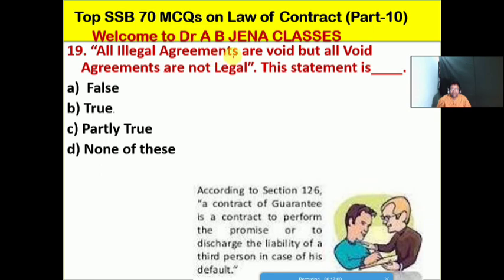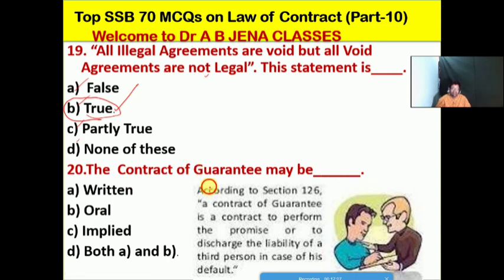All illegal agreements are void, but all void agreements are not illegal. So this statement is: A it's false, B it's true, C it's partly true, D it's none of these. No doubt friends, so B is the right option for this MCQ. The vital MCQ: all illegal agreements are void, but all void agreements are not illegal. So this statement is true. So B is the right option for this MCQ.